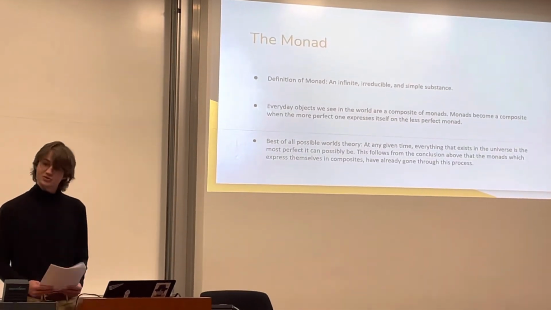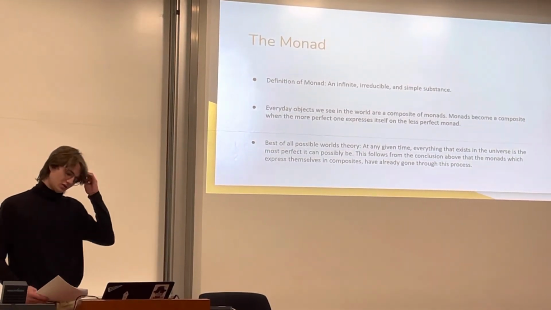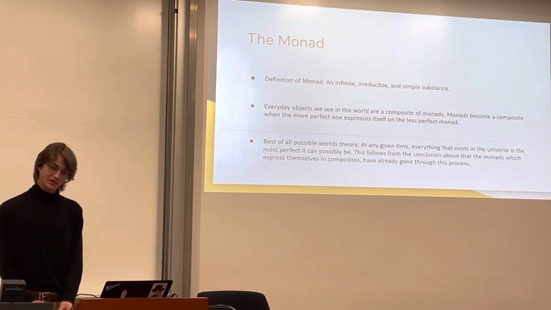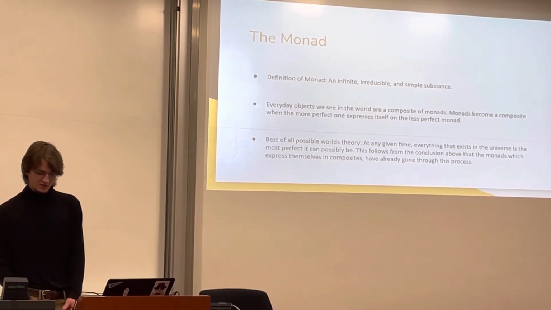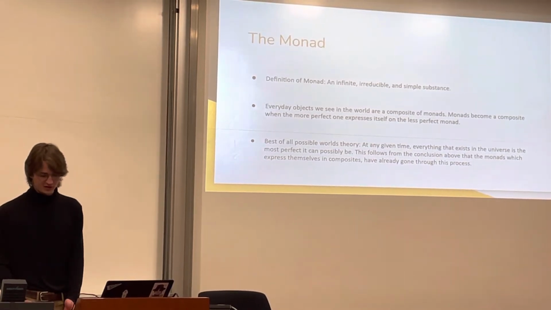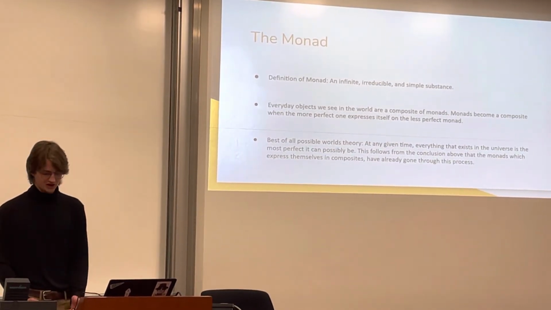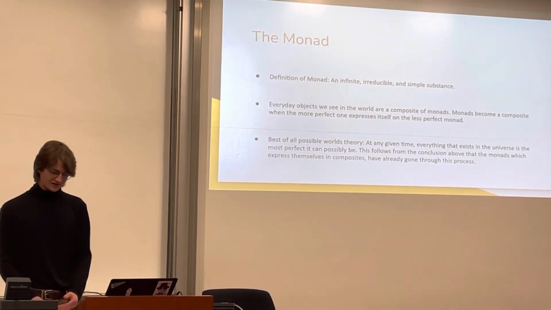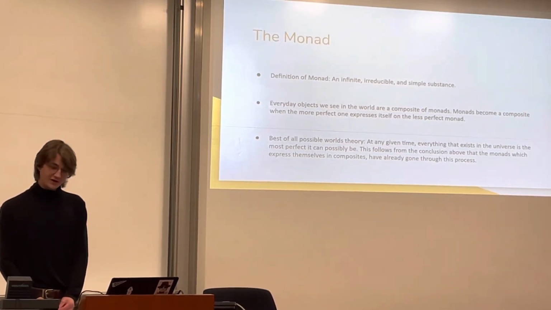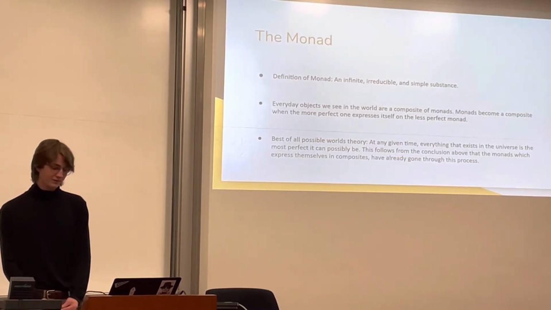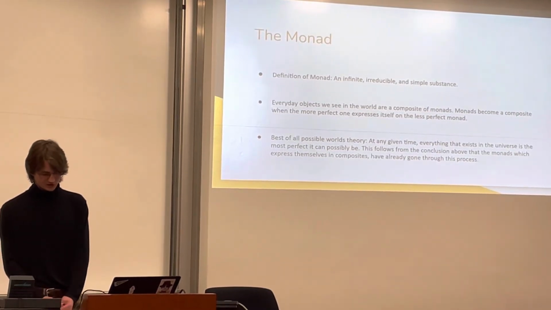So let's get on to section 1, the monad. The monad is an infinite, irreducible, and simple substance, which you might think of as an atom, and that is a fine image, but I should be clear that Leibniz did not ever say the monad is any specific shape. The infinite extension of the monad is the immaterial distinction of it. The finite expression it operates with other monads is the material distinction.